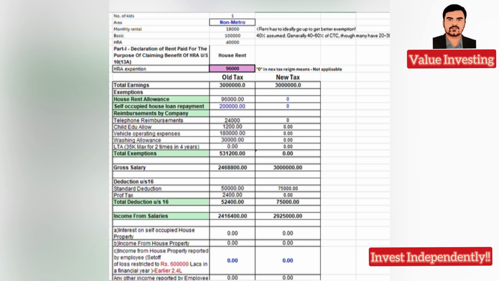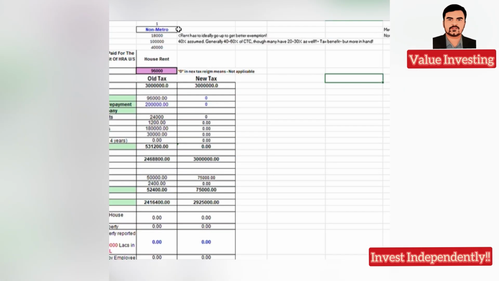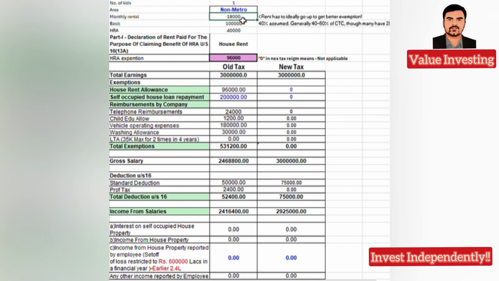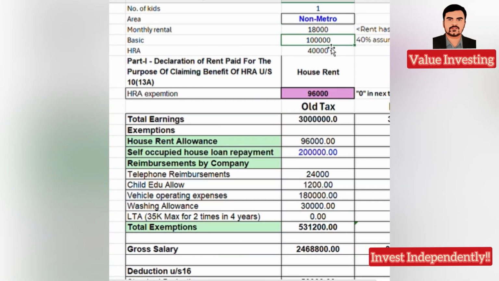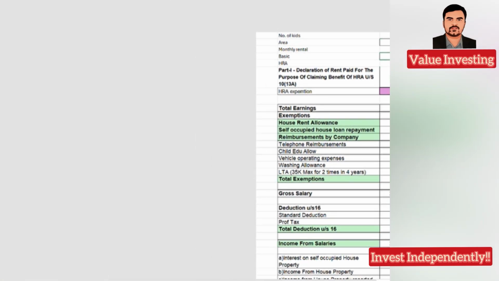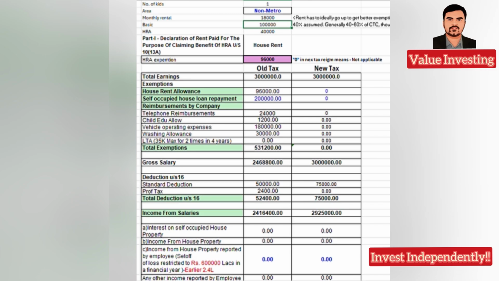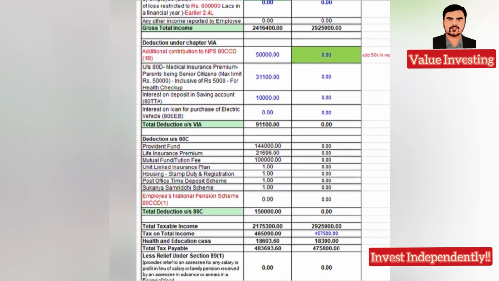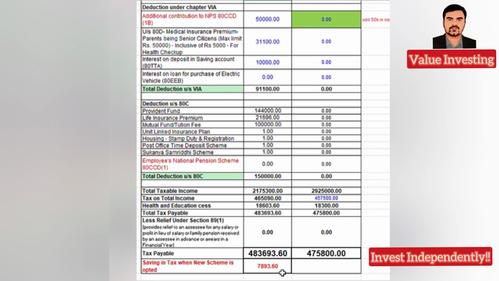So 35 lakhs, 30 lakhs I am showing here. Again I have assumed an 18,000 monthly rental, basic of again 40% of the CTC, which is of the earnings, which is 30 lakhs. 40% is divided by 12. So the basic monthly is mentioned here. So it is 1 lakh. So even with a salary of 30 lakhs taxable, you are having a saving of around 8,000 rupees in the new tax rate.